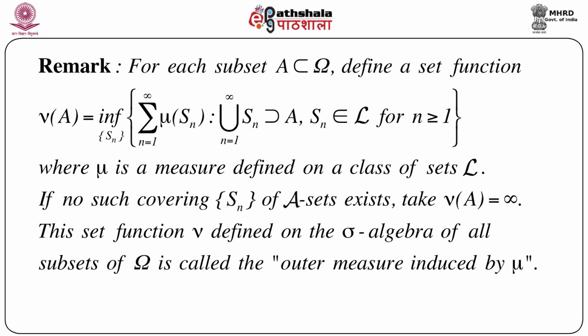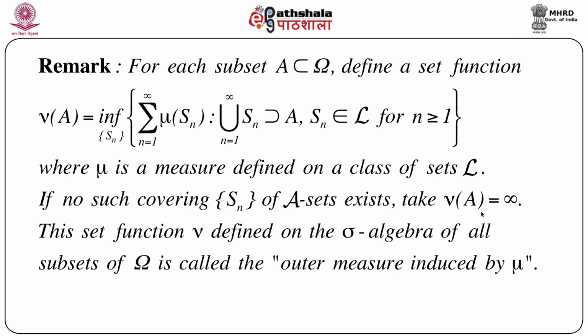And in this expression, what is mu? Mu is a measure defined on a class of sets script L. Now just one thing: there is a chance that there might not exist any such covering sequence Sn of capital A. That means whenever we pick any set from script A, we might not get any such covering in terms of Sn, where each Sn must belong to script L. In that case, we take nu of A equals infinity.